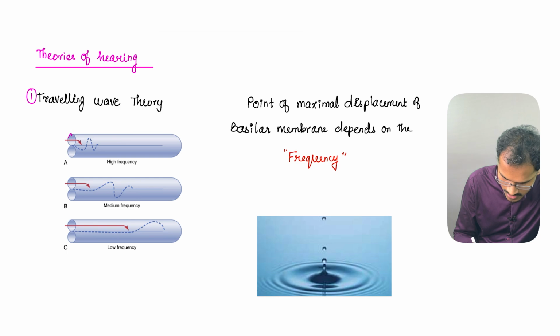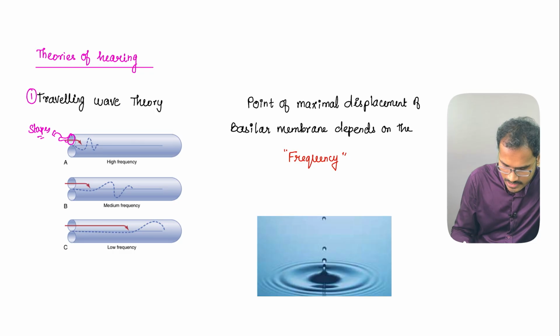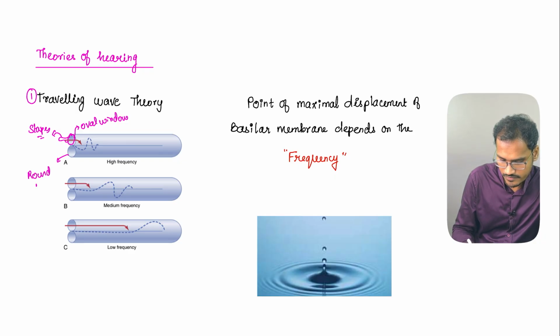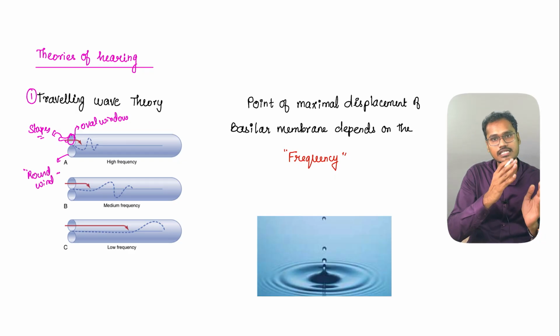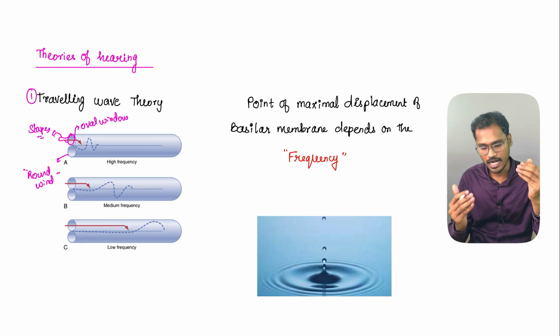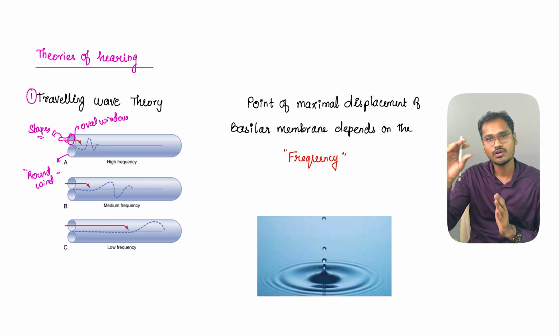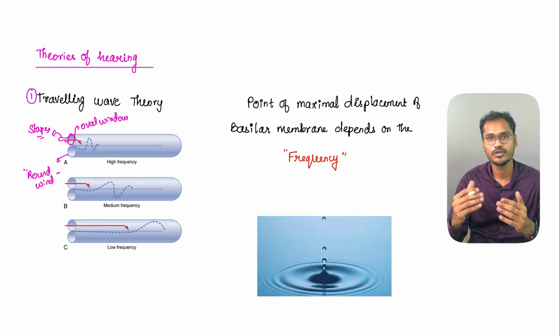So this is nothing but the stapes attached here. So this is the stapes bone, and it is attached to this area which is called the oval window. And the other window, all of you know, is the round window. So what happens here is whenever there is a sound, the stapes is going to put that impact into the oval window, and the cochlea will be the structure which is going to sense it.